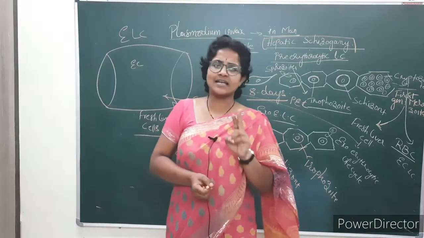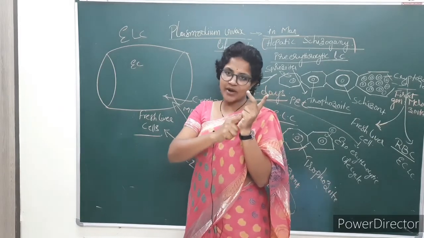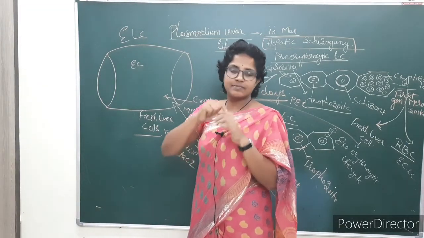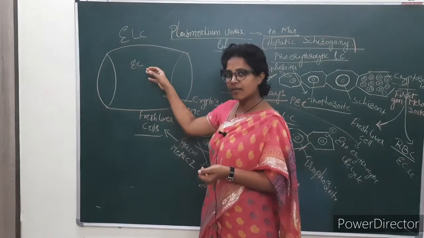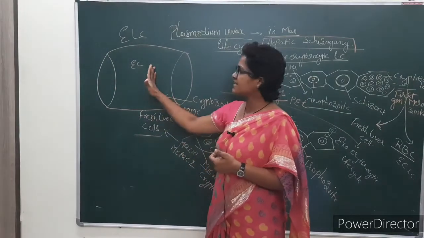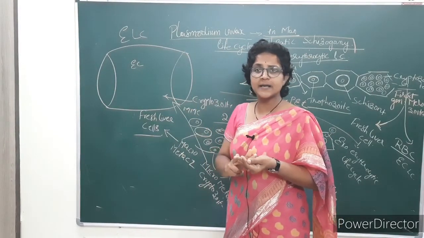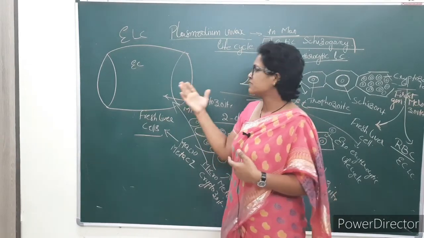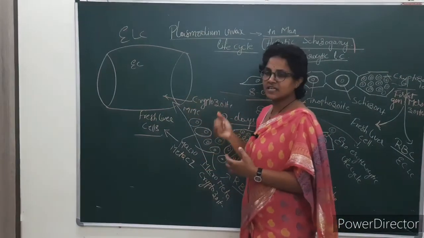There are two stages, the signet ring stage and the amoeboid stage, and this leads to the formation of Schuffner's dots. By that there is malaria. The patient suffers with malaria in this life cycle. So we will discuss the pre-patent period, incubation period, and which acts as antigens in this erythrocytic life cycle. Note down.